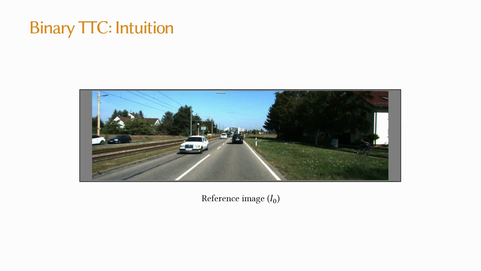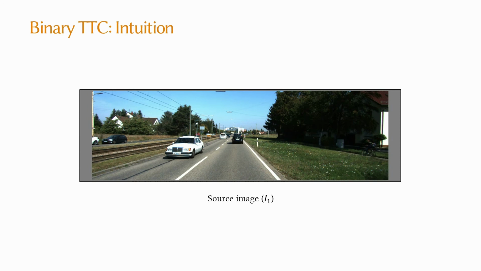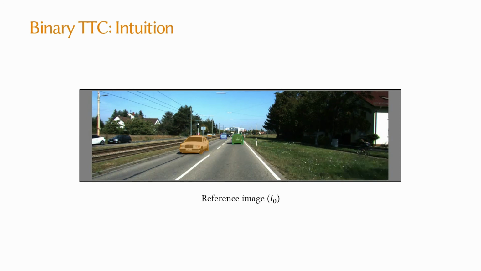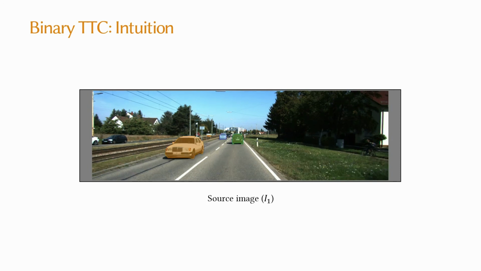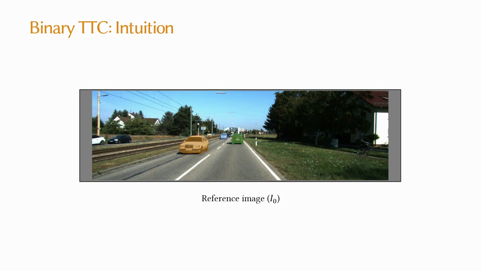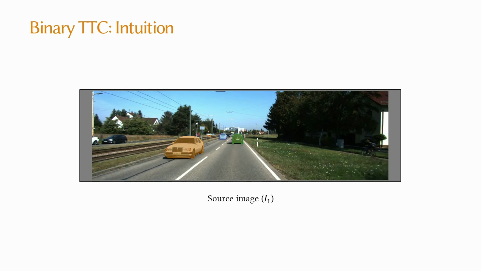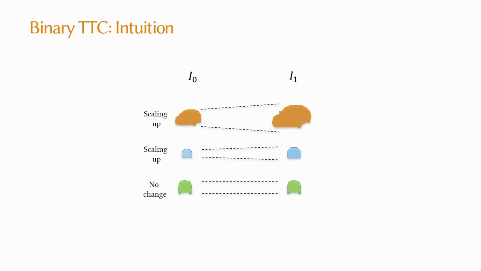Let's assume this to be our reference image and this as our source image. As we move from the reference image to the source image, notice that the car highlighted in orange and blue scale up in size, while the car highlighted in green stays roughly the same. Estimating the scaling factor between the reference and the source image could give us the desired TTC value.